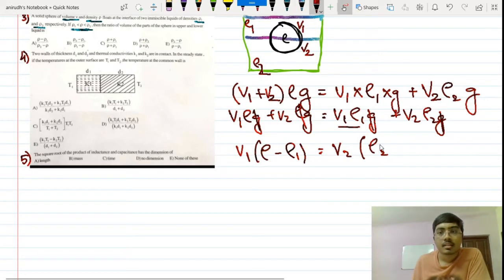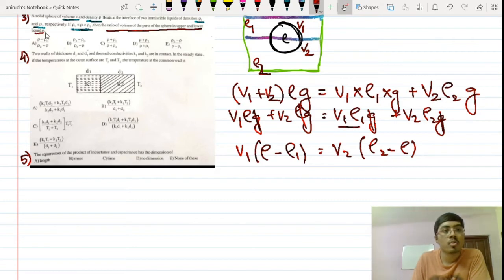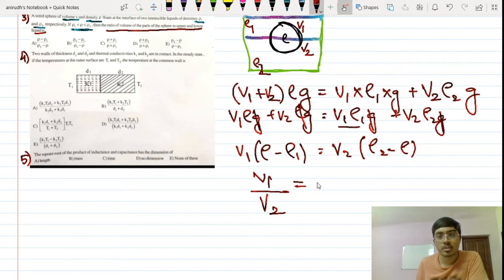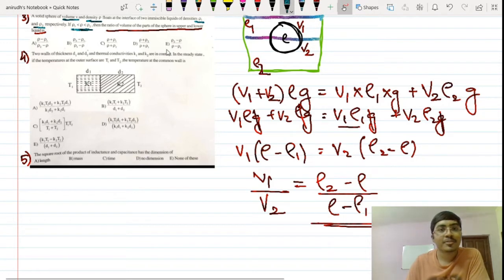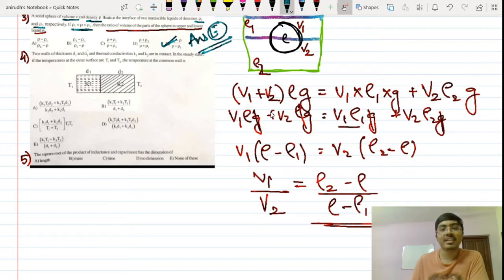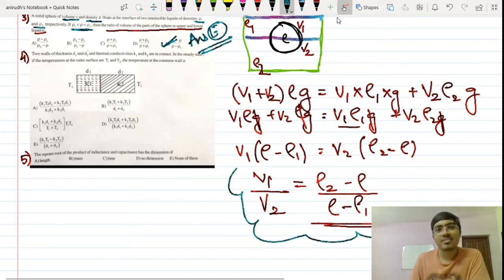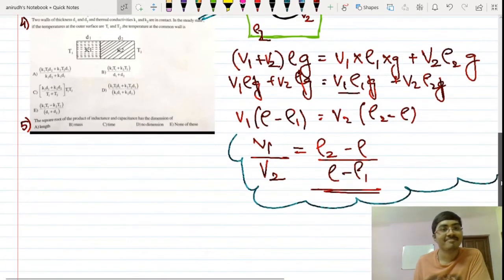Yeah, that's it. They are asking you the ratio of the volume of the sphere in the upper and lower liquids. V1 is the volume in the upper liquid, V2 is the volume in the lower liquid, so V1 over V2 is equal to (rho 2 minus rho) upon (rho minus rho 1). We have this kind of an option over here, so the correct answer for this question is option E. A simple question based on the concept of Archimedes principle. You'll have to remember this once. I saw a similar question in NEET 2016, and I do remember solving it in the examination hall.